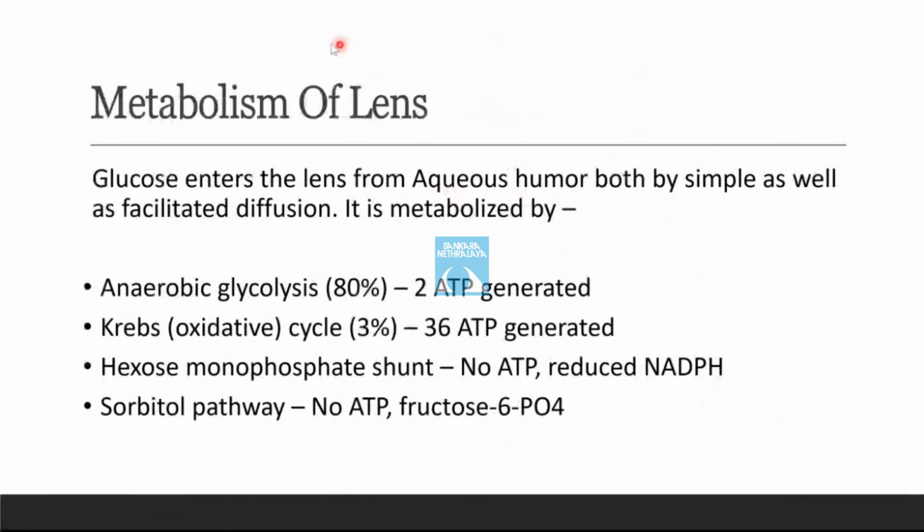Now we are moving on to the metabolism of the lens. The first is glucose metabolism. The glucose enters the lens from the aqueous humor both by simple as well as facilitated diffusion. It is usually metabolized mainly by anaerobic glycolysis at 80%, while the Krebs cycle is only 3%. It can also be metabolized by the HMP pathway and the sorbitol pathway. One cycle of anaerobic glycolysis generates 2 ATPs and the Krebs cycle generates 36 ATPs. In the HMP pathway and sorbitol pathway, no ATPs are generated, while in the HMP pathway, reduced NADPH is formed, which is important for the function of glutathione.